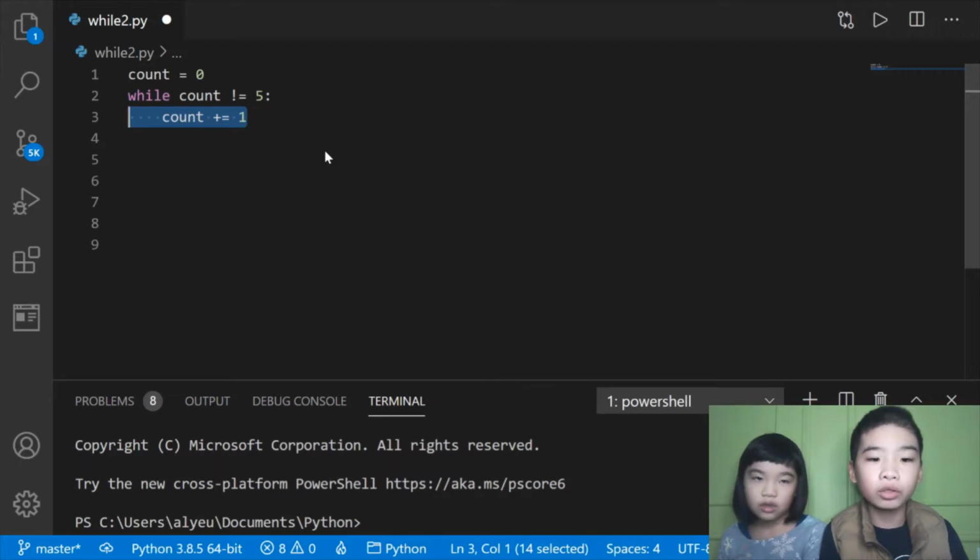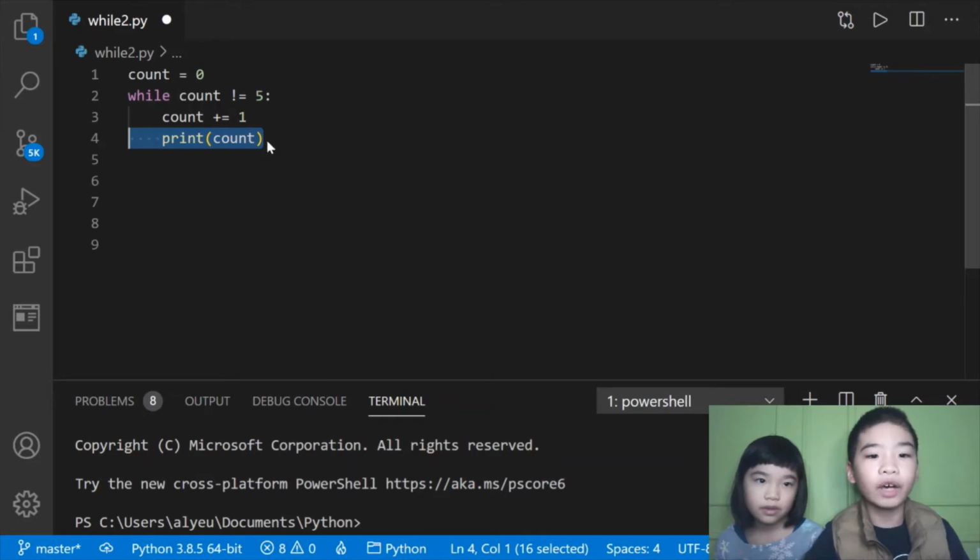In the while loop there's count plus equals 1. So it'll add 1 to count. It's the same as count equals count plus 1. On the first time it iterates the while loop, count will become 1. After adding 1 to count, we'll print count. So keep adding 1 and then printing count until count is 5, and then it'll stop. It starts at 0, but in the while loop it'll add 1, so it'll start printing 1, not 0.